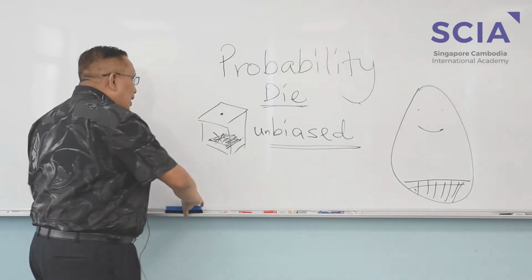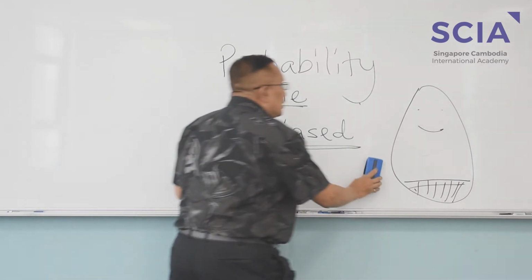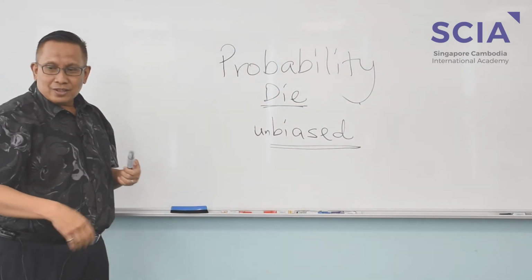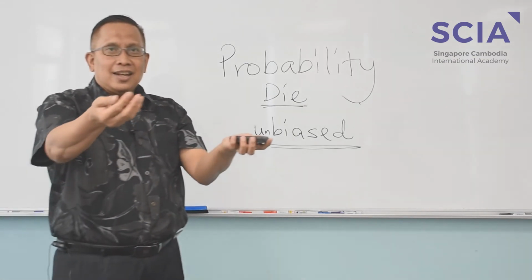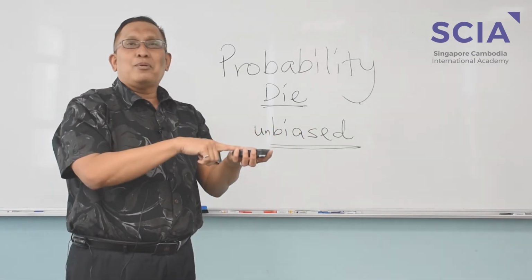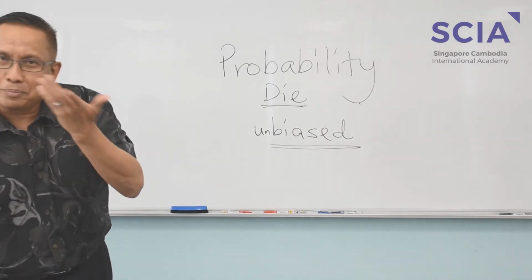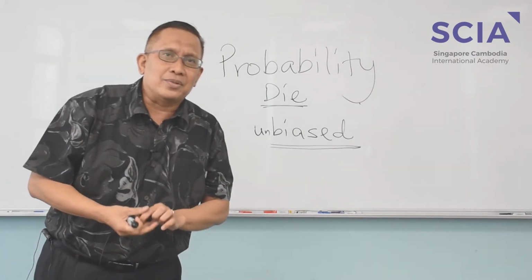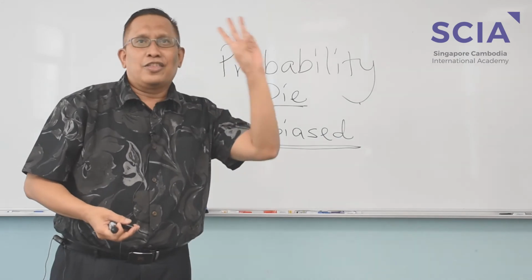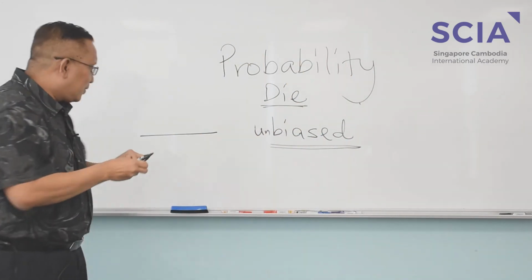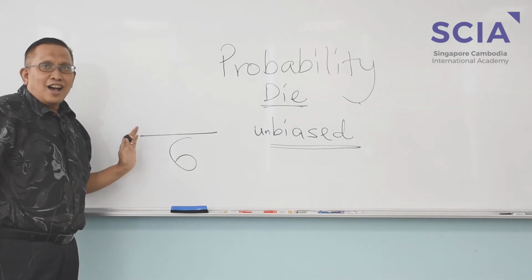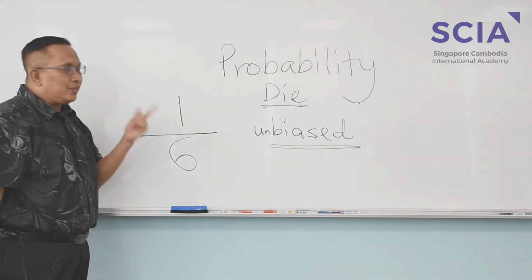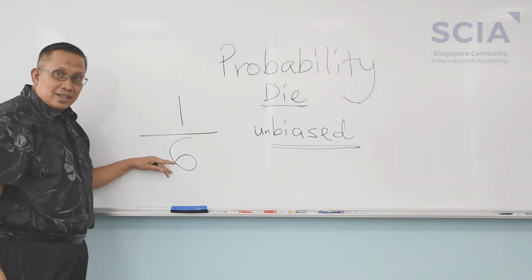If it's an unbiased die, and if I were to throw, what is the probability I'm going to get the number 3? I'll take this and I just throw the die. What is the probability of getting a 3? Probability is always a fraction. What are all the possible outcomes? You can get 1, 2, 3, 4, 5, 6. Altogether, 6 possible. How many 3s are there? 1. Therefore, the probability of getting a 3 is 1 out of 6. In lowest terms, this is the answer.